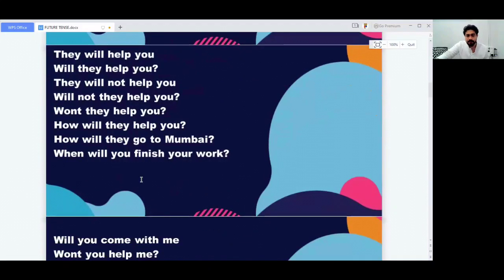So this format is pretty much the same in every tense in English. All you need to know is the auxiliary verb and the verb form. So studying English is quite easy. Some people are afraid to learn English. They're allowed to learn English, but they are afraid to learn grammar. And some would say, oh, I don't want to learn grammar because grammar is such a difficult thing.